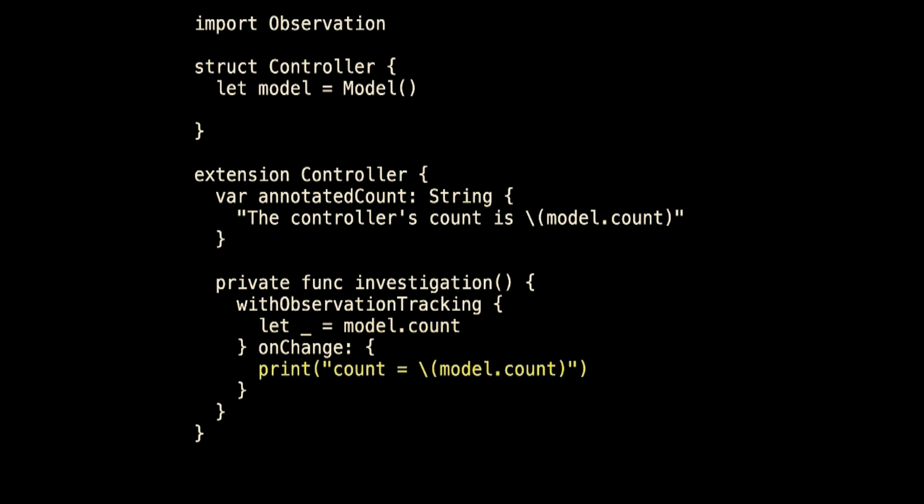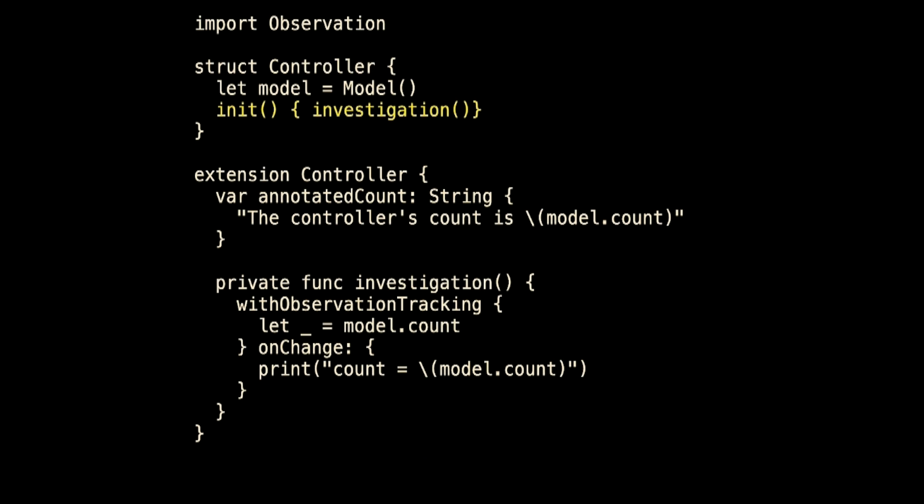So I have the screen stuff happening through annotatedCount the way it always did. And in the console, I'm going to print whatever the model's count is. To kick it all off, when I create a new instance of controller, I'll call this investigation method and say, I'm interested in knowing when model.count changes. And when it does, I'll print to the console.